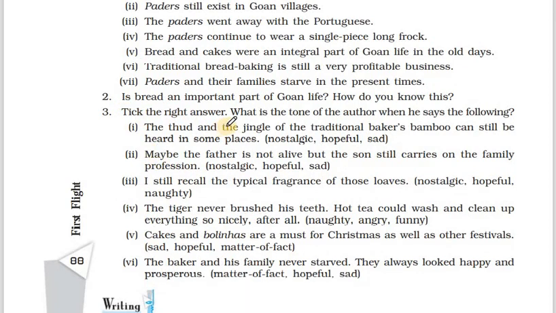Third question, tick the right answer. What is the tone of the author when he says the following? Tone refers to the mood of the author. The thud and the jingle of the traditional baker's bamboo can still be heard in some places. Thud refers to a loud noise and the jingle is like a bell sound. Here there are three options given: nostalgic, hopeful, sad. So here it refers to nostalgic. Nostalgic refers to thinking about the old memories of the past.